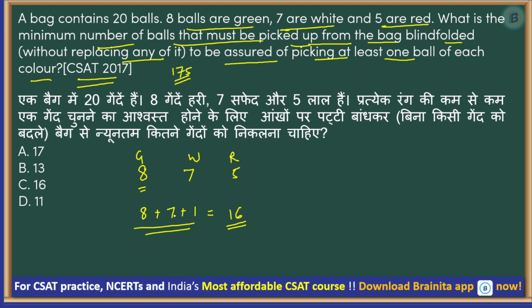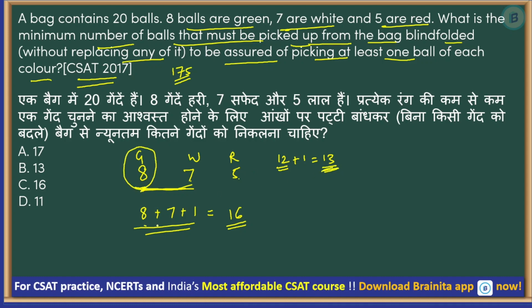Why you can't do it the other way around? Think of it, right? If you pick 7 plus 5, 12 balls, these 12 balls can be green and white also, and you cannot be sure that a red ball has been picked up. I mean, why the answer to this question is not 12 plus 1, 13, is because these 13 balls can be picked up from green and white, and your 14th ball also can be white. Okay, so this doesn't ensure, so you have to start with the highest number.